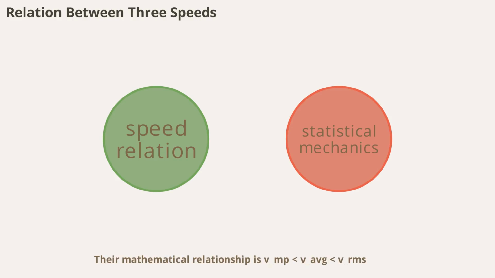Their mathematical relationship is VMP < VAVG < VRMS. This hierarchy arises from the statistical distribution of molecular speeds and helps us understand the range of molecular motion in a gas sample.